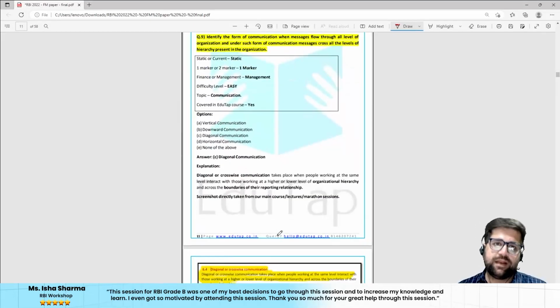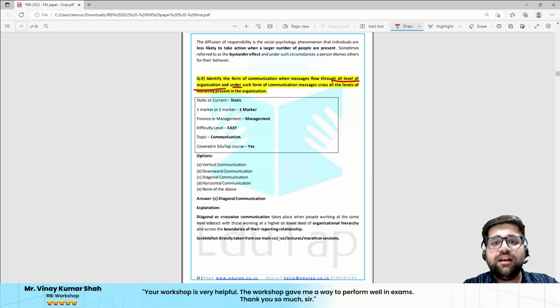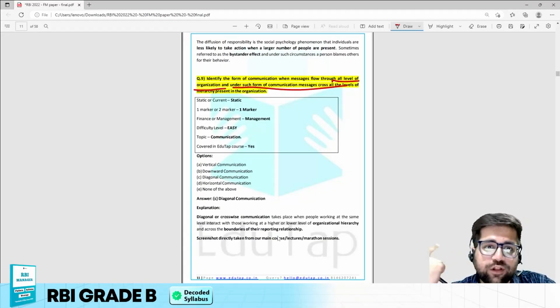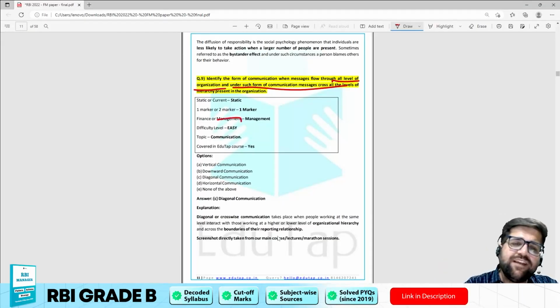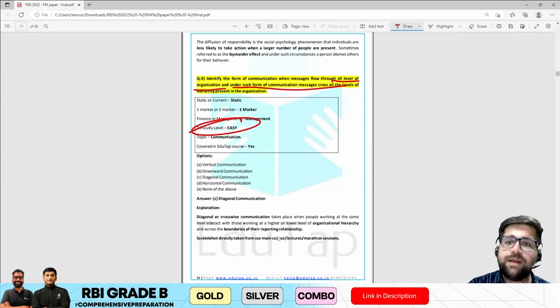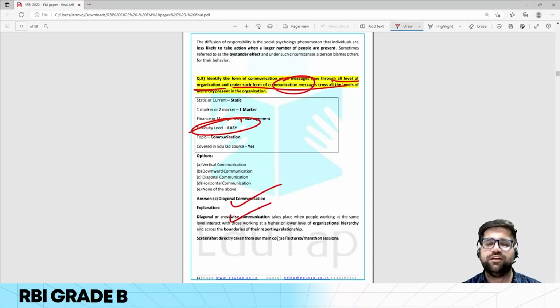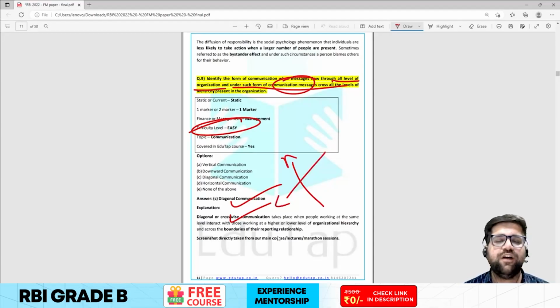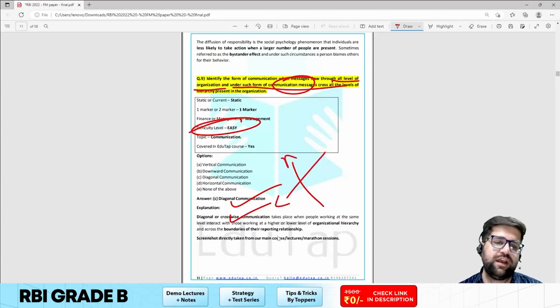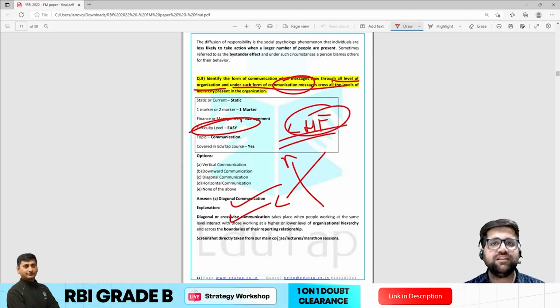So now let's come to question number 9. Identify the form of communication when messages flow from all the levels of the organization, under which communication of messages crosses all the levels of hierarchy present in the organization. A very easy question. We all know that diagonal communication is also known as crosswire communication. So if the communication messages are flowing through all the hierarchical levels, then it will be termed as diagonal, which is also known as crosswire communication. This was again a very low hanging fruit for all of you. You have to grab these fruits to score maximum.